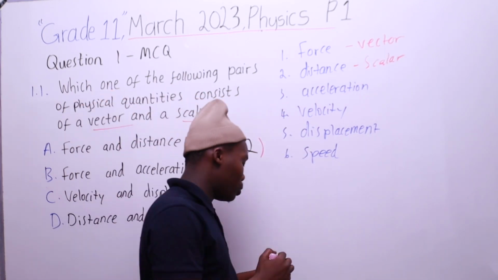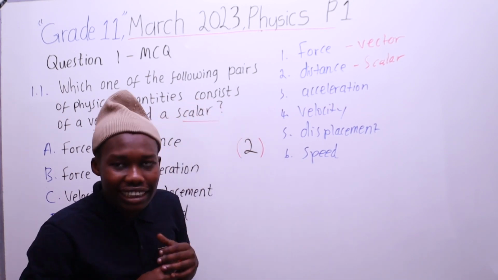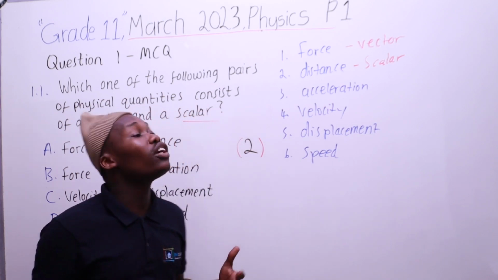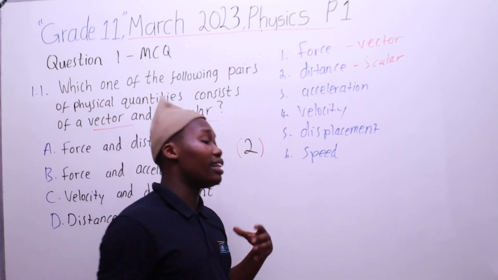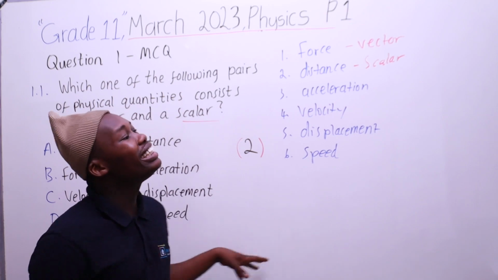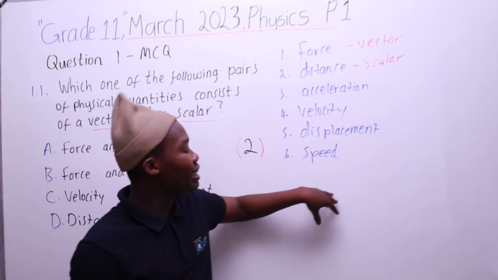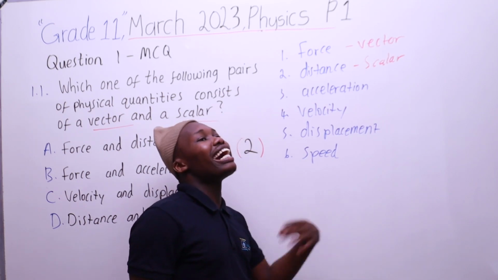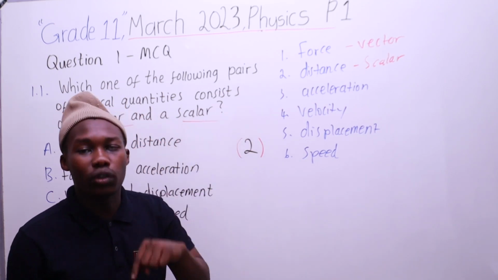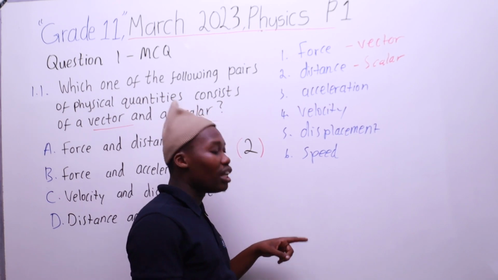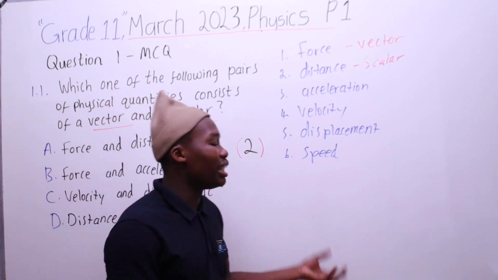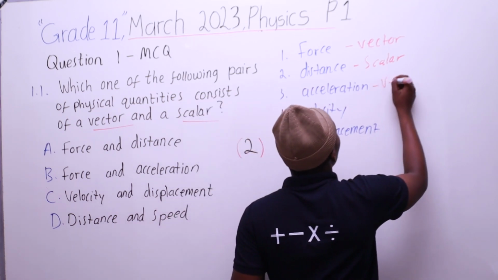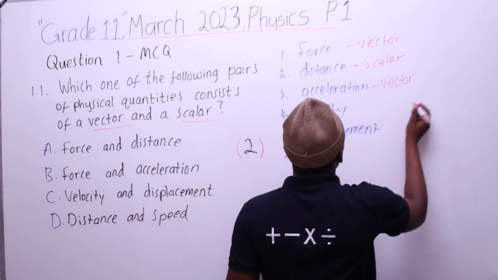And then we're going on to acceleration. Acceleration, definition yayo acceleration sithi yini? It is the rate of change of velocity. So acceleration is tshela ukuthi velocity yethu le object ehamba ngayo ishintsha kangakanani ngesecond elilodwa. That is your acceleration, and acceleration has both magnitude and direction. So acceleration is a vector.